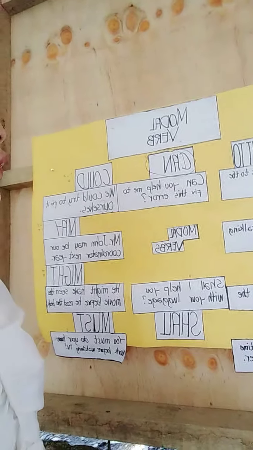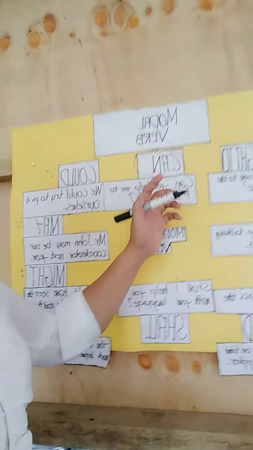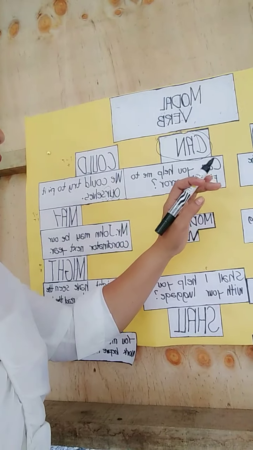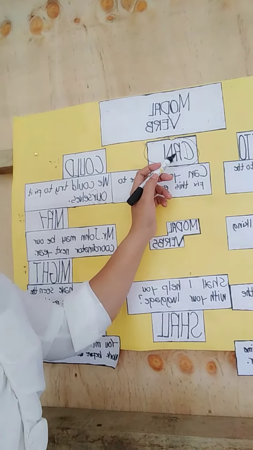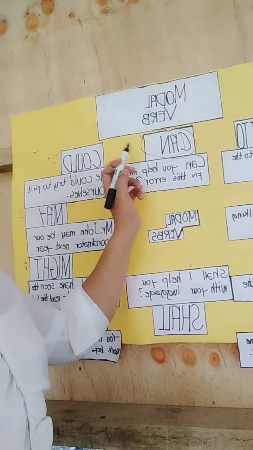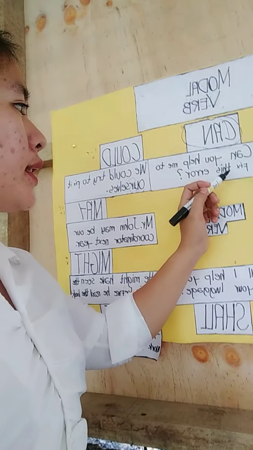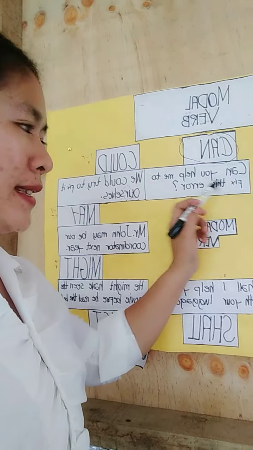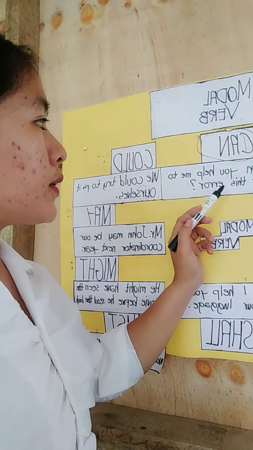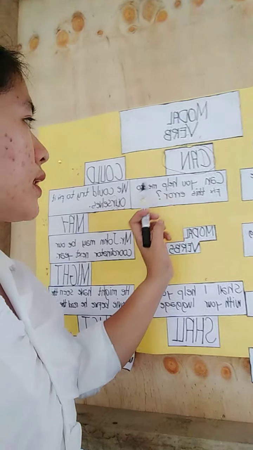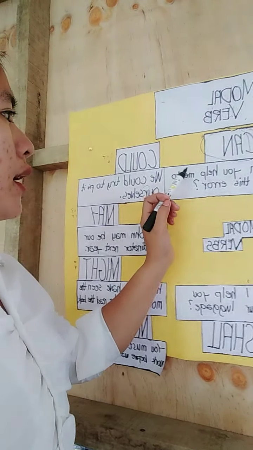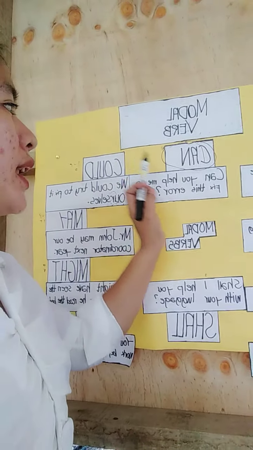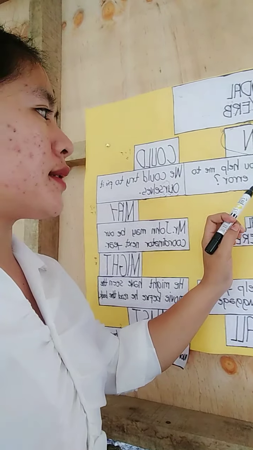So, the modal verb can is used for willingness. For example, in this sentence: Can you help me to fix this error? This sentence is used for willingness.